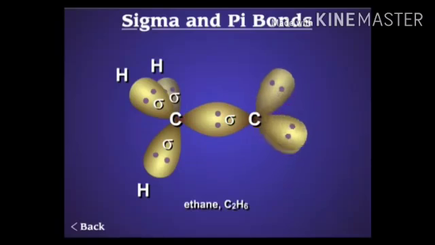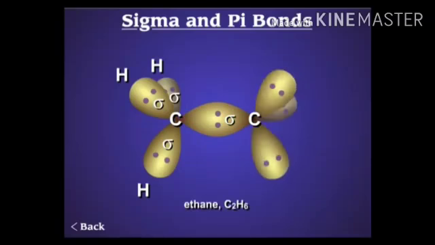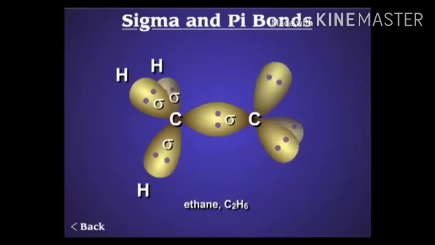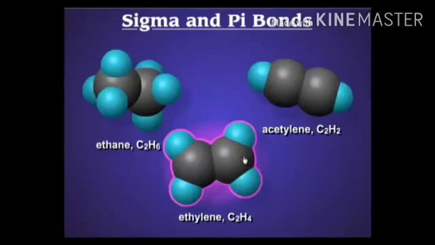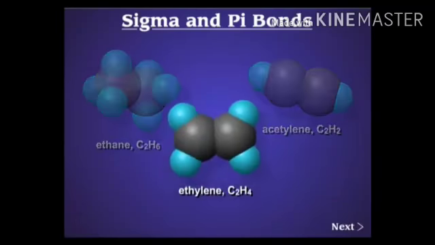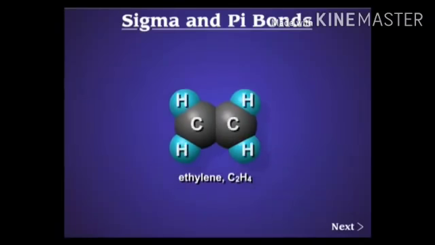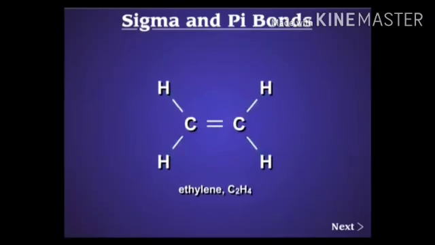So two types of sigma bonding are here: one is s overlapping between carbon and hydrogen, and the other is p overlapping between two carbon atoms.